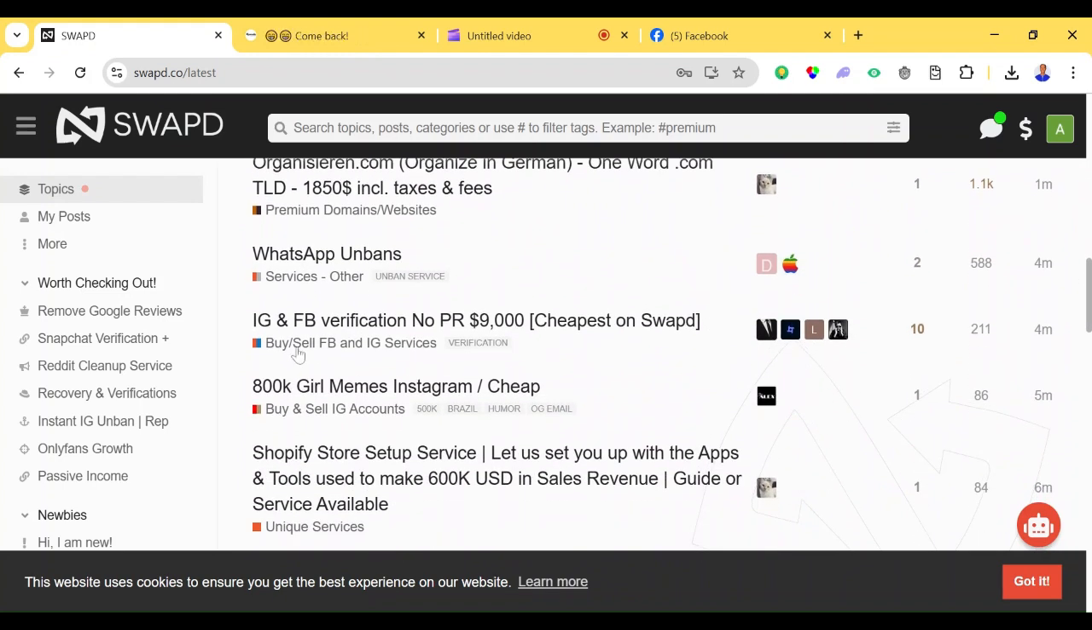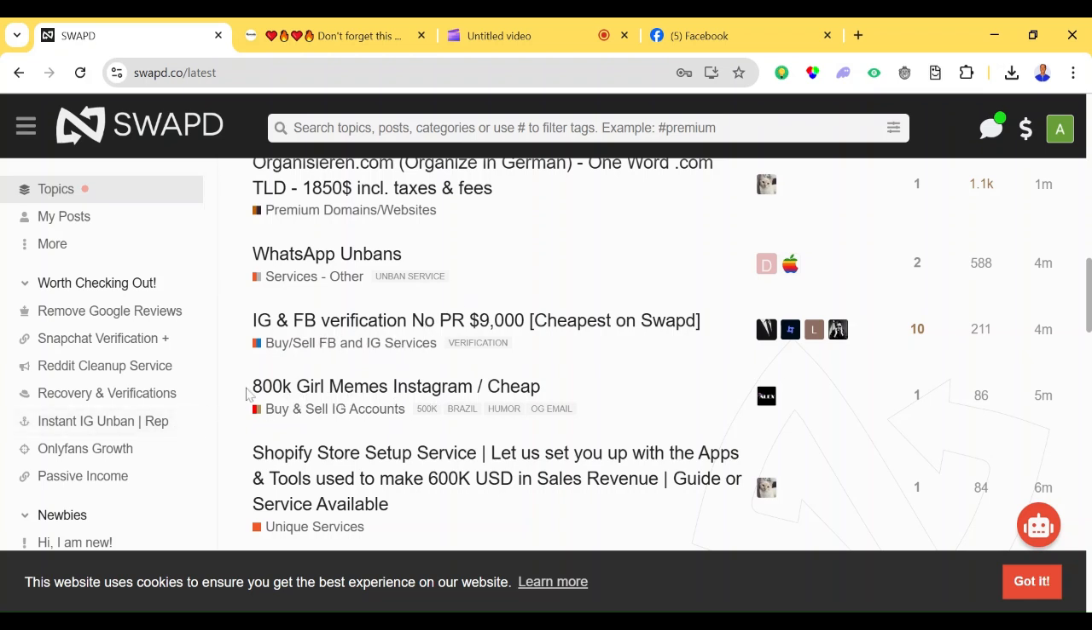So it's buy or sell Facebook verification, or an IG service. Maybe you are trying to sell your Facebook account or Instagram account. You can actually come here and sell anything here. So this is another way. In case you want to buy or sell, you can actually come here again.